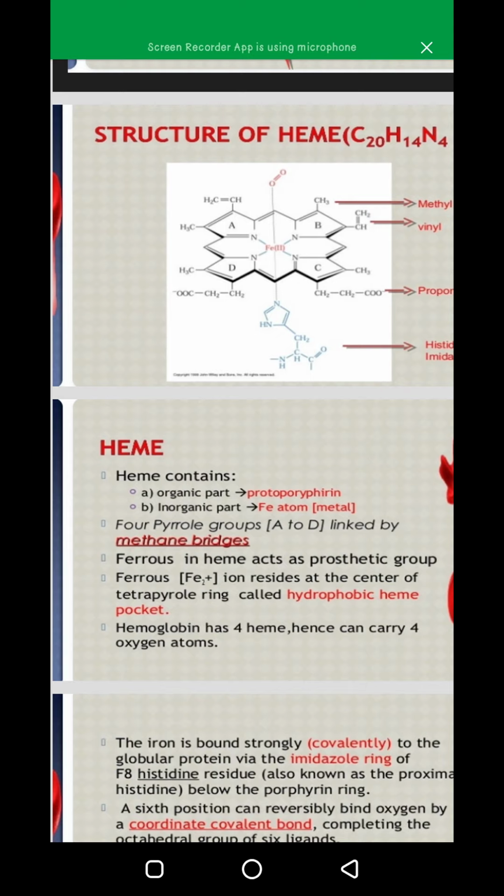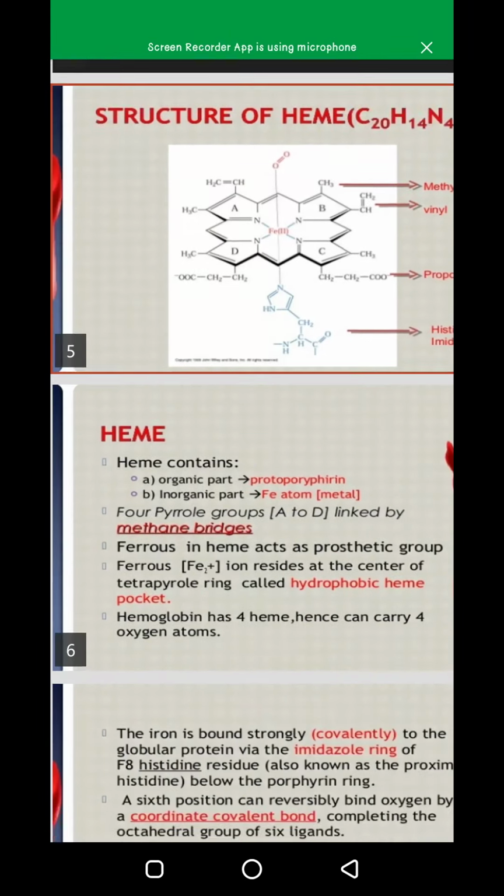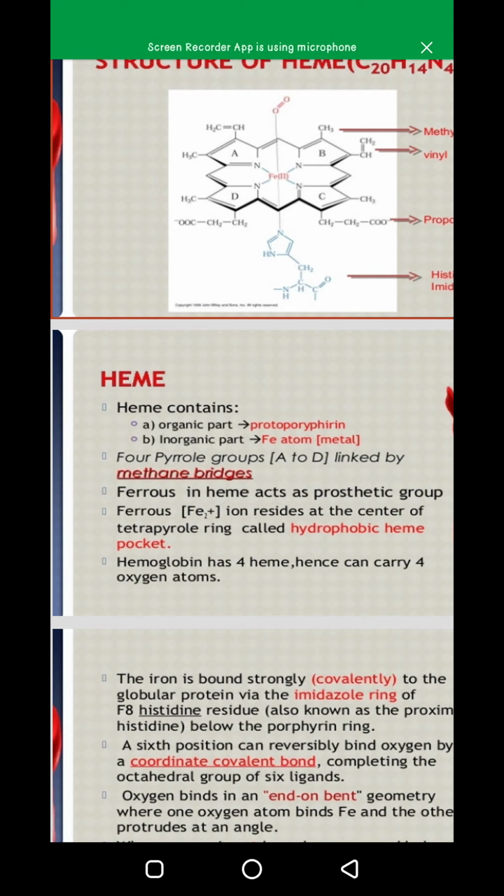4 pyrrole groups, that is A, B, C and D, linked by methane bridges, 1, 2, 3, 4 methane bridges. Ferrous in heme acts as a prosthetic group. Ferrous means iron that is in the center, that acts as a prosthetic group, and the ferrous ion resides at the center of the tetrapyrrole ring. Tetra means 4. There are 4 pyrrole rings, so we can say tetrapyrrole ring.